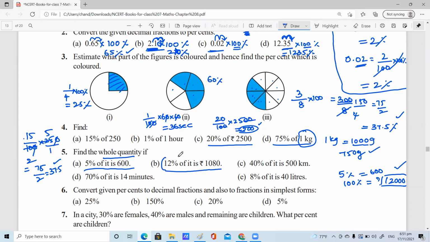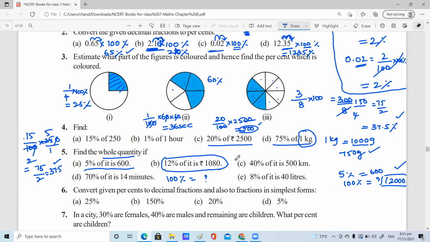One minute, children. I will call the students. Let me see the students whom I didn't call yet. I am supposed to call those students. Yashashwini, are you there? Yashashwini, please respond. Vallabha, 12% is 1080. Can you find 100%? How much?